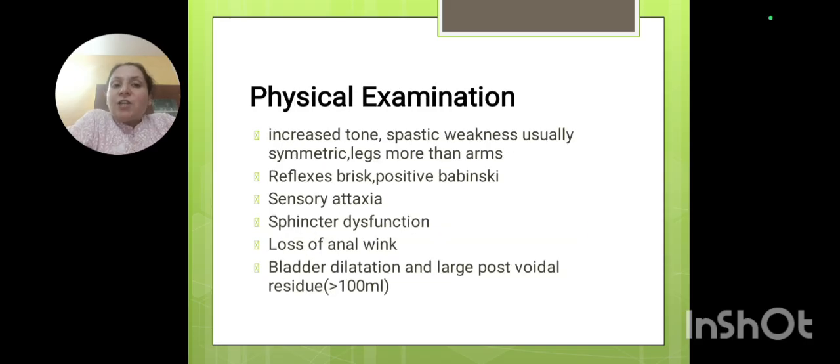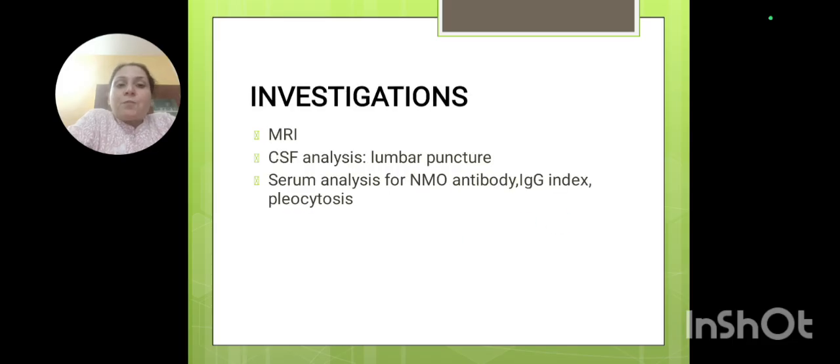Now when we physically examine, there will be increased tone, hyperreflexia, sensory ataxia, sphincter dysfunction, loss of anal sphincter tone, and residual urine collection in the bladder. Investigations will be CSF examination and MRI, which will help us tell the site of the lesion. CSF will tell us more about the IgG index as well as pleocytosis.